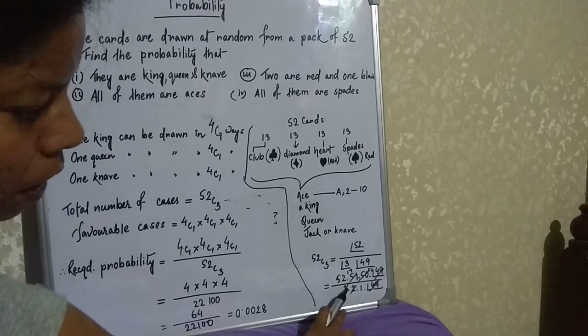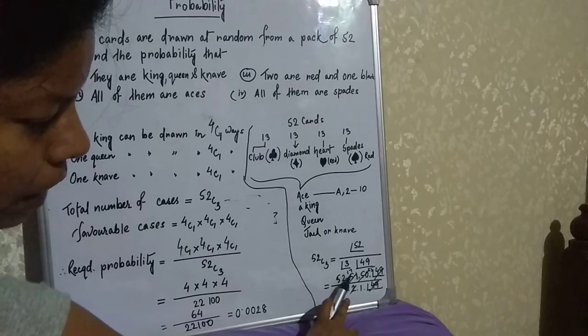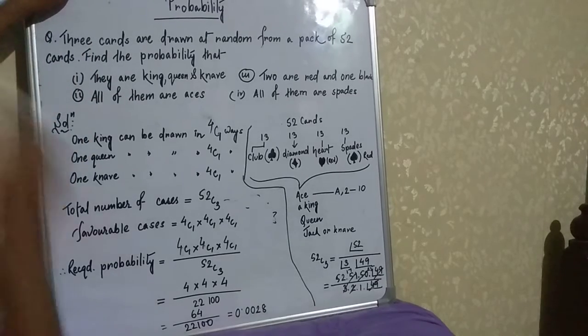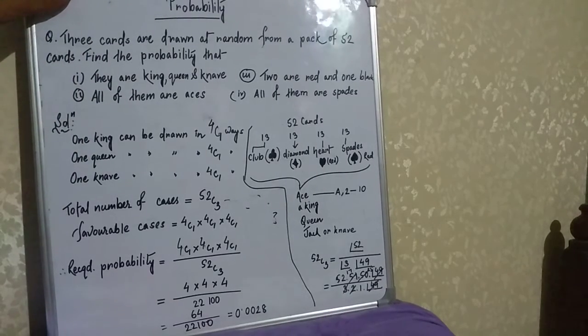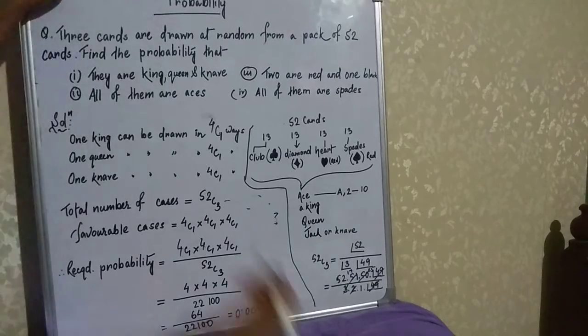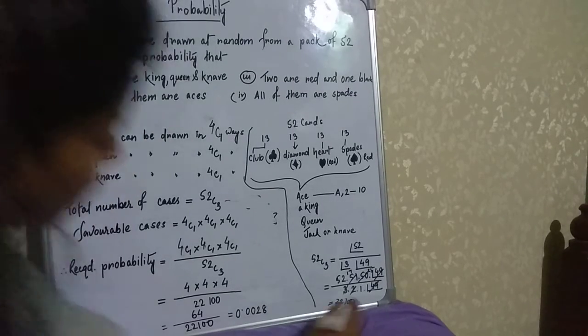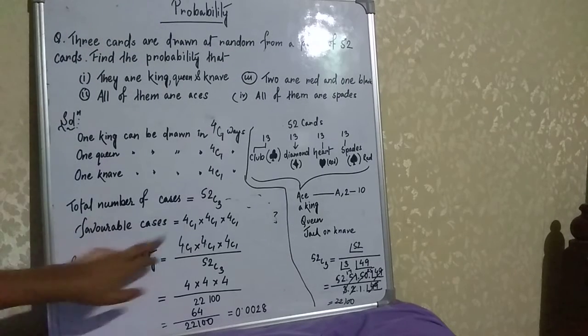3, cancelling 51 gives 17. Then 2, it is 25. Clear? So after calculating or solving, the value will be 22100. Okay.